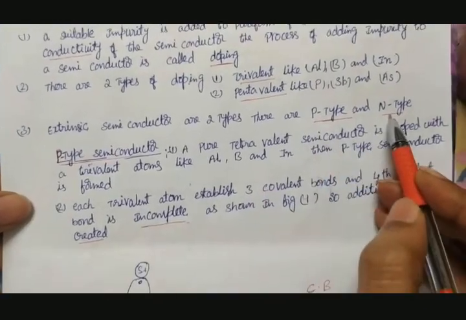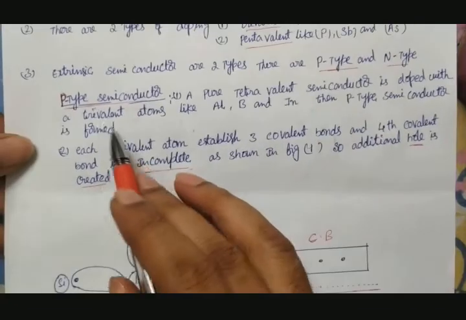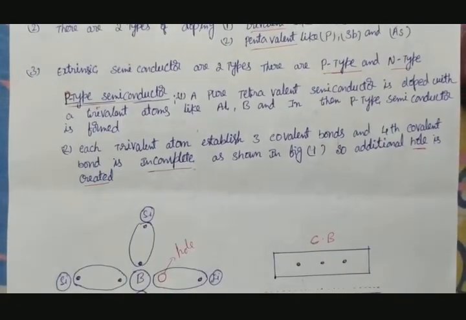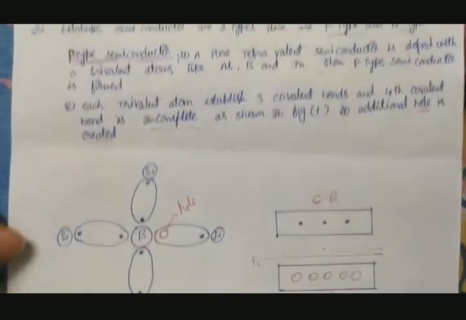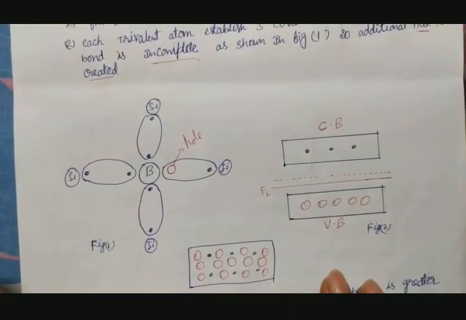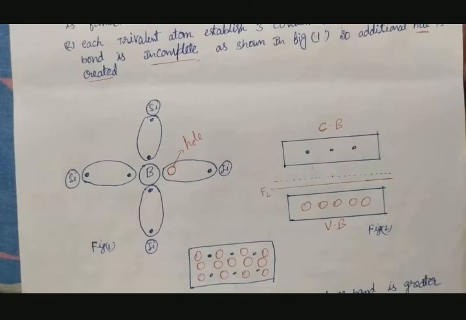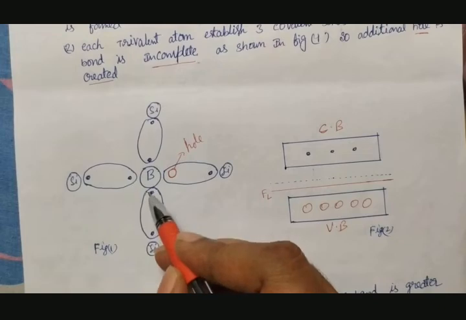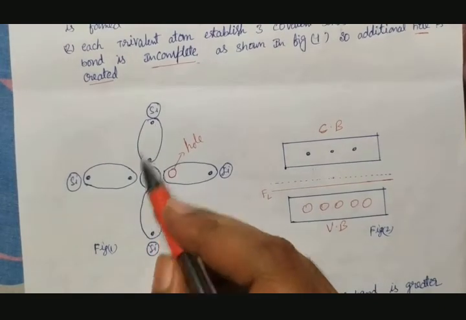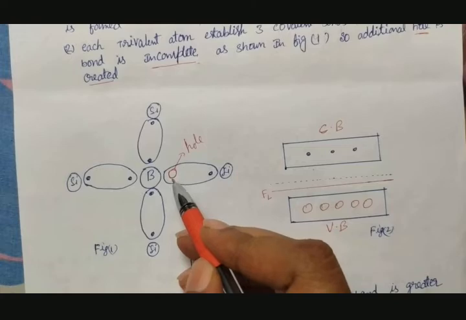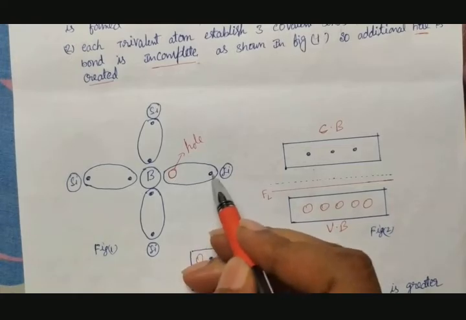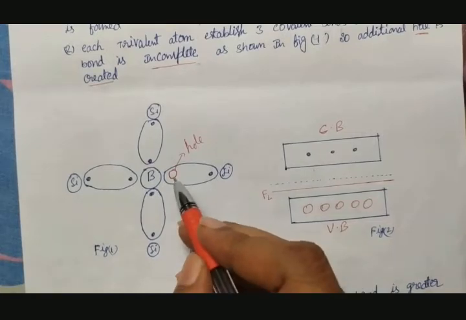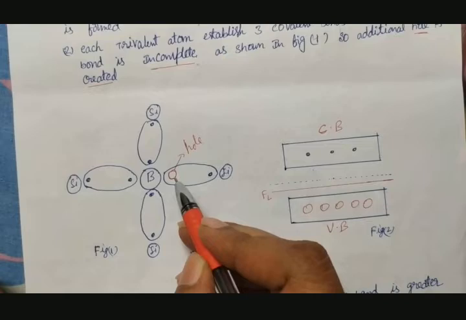One is the p-type semiconductor, the other is the n-type semiconductor. First we'll see the p-type semiconductor. What is a p-type semiconductor? In a pure form of semiconductor, if you dope by adding a trivalent atom, here for example I took boron. Boron has 3 valencies, so 3 electrons form covalent bonds with neighbor silicon atoms, but 1 more electron is required to form a covalent bond with the 4th silicon atom. This requirement of an electron, or vacancy of an electron, is what you call a hole.